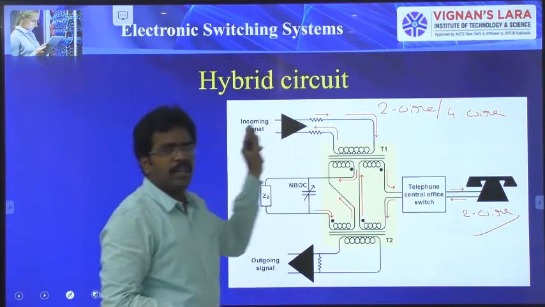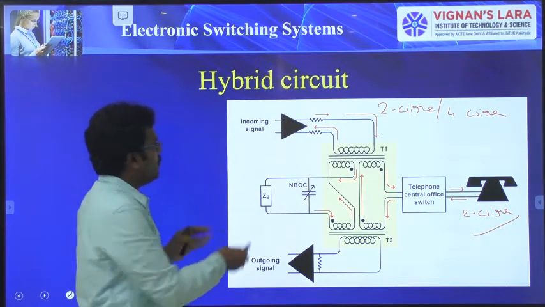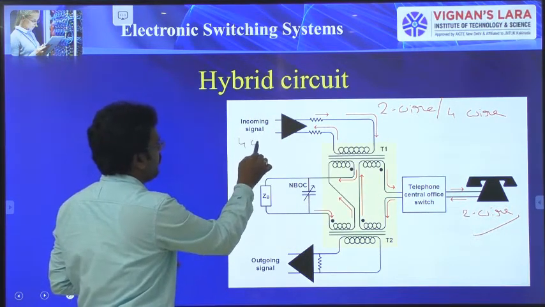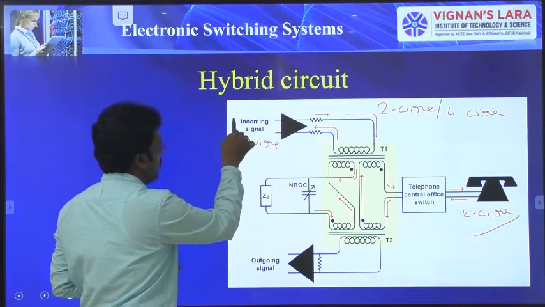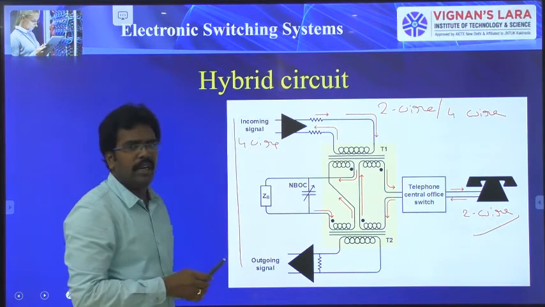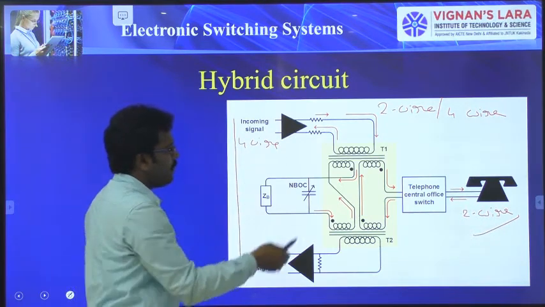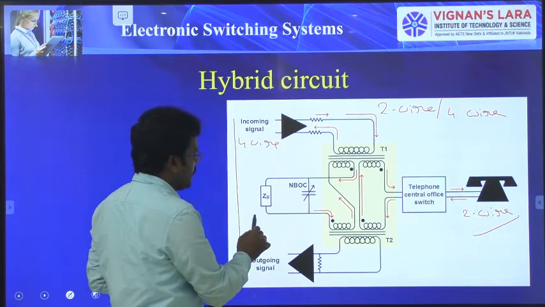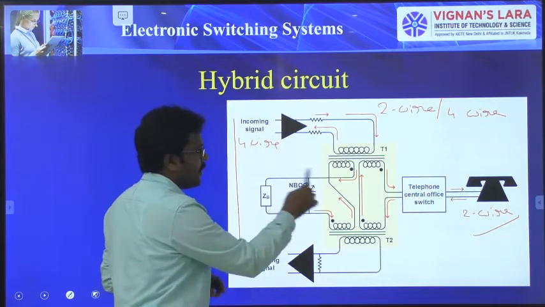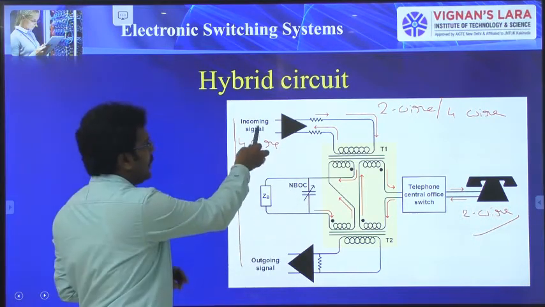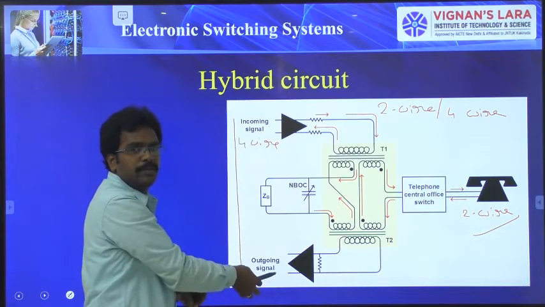When it is mapped to digital transmission, it requires 4 wires, 2 for incoming and 2 for outgoing. By properly matching the impedances, we are going to isolate the input and output.